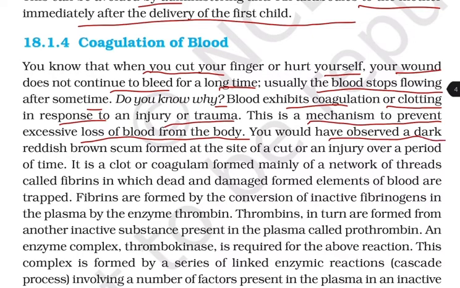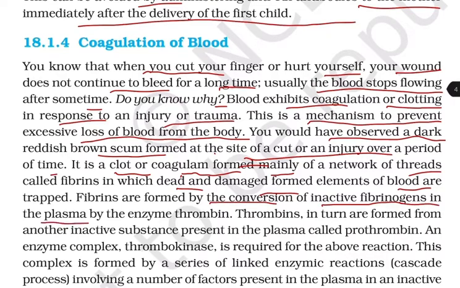You would have observed a dark reddish brown scum formed at the site of a cut or an injury over a period of time. It is a clot or coagulum formed mainly of a network of threads called fibrins, in which dead and damaged formed elements of the blood are trapped. Fibrins are formed by the conversion of inactive fibrinogens in the plasma by the enzyme thrombin. Thrombins in turn are formed from another inactive substance present in the plasma called prothrombin. An enzyme complex, thrombokinase, is required for the above reaction.